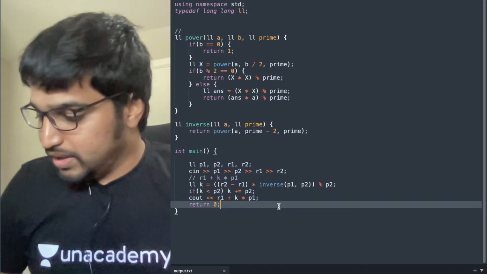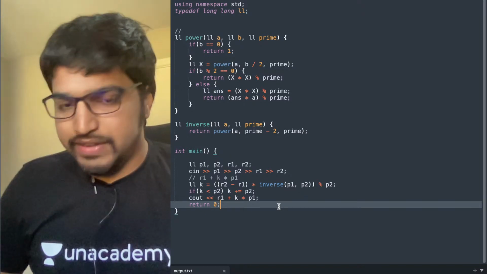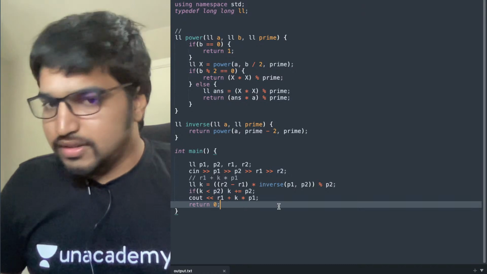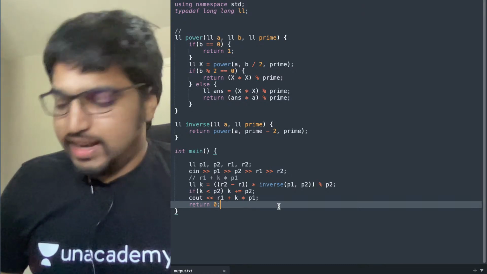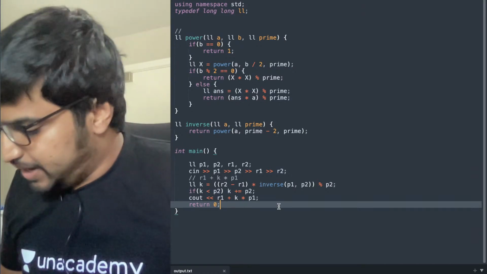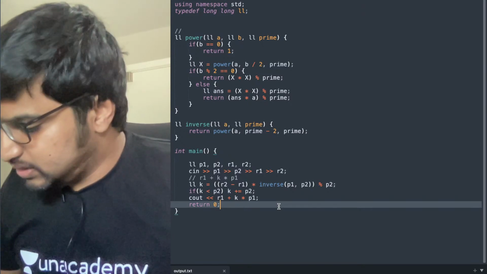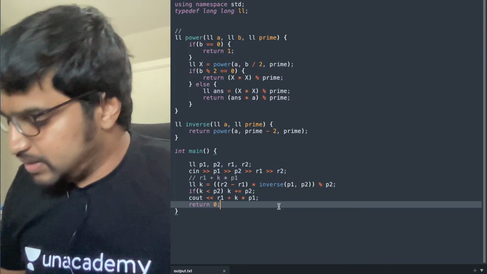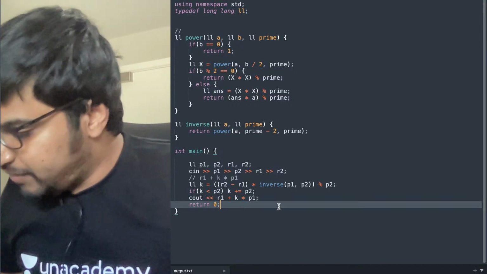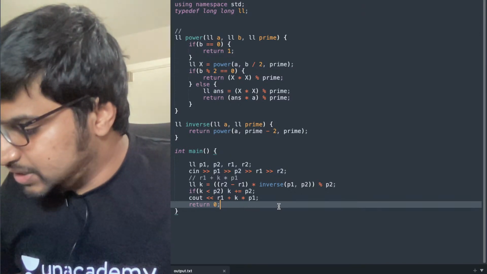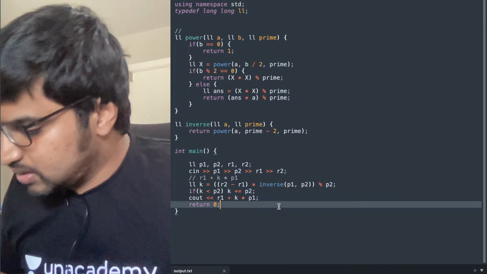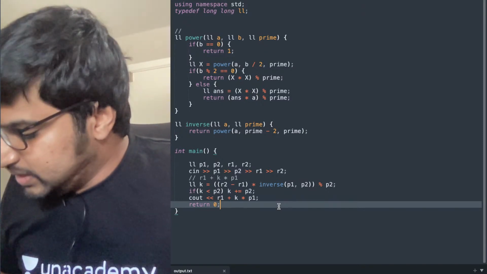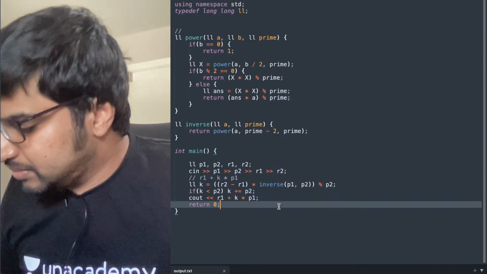So, any doubts? If it's clear, then I'll just give you the reading for this. I'll give you a link where you can learn from. I'm putting it in the live chat. This is called the Chinese remainder theorem.